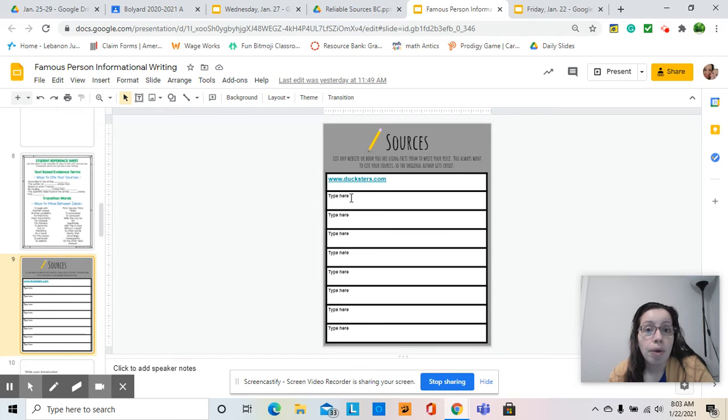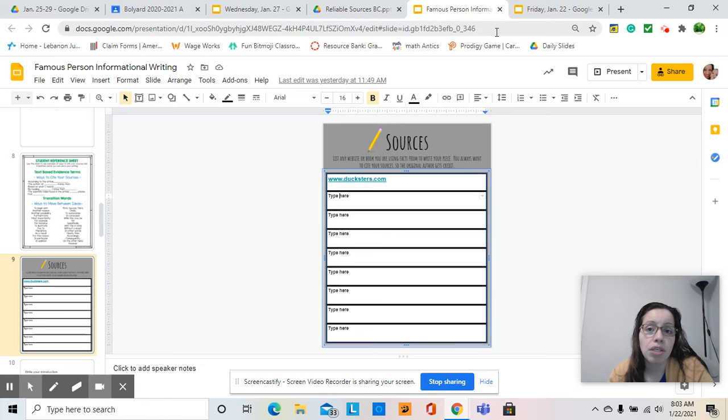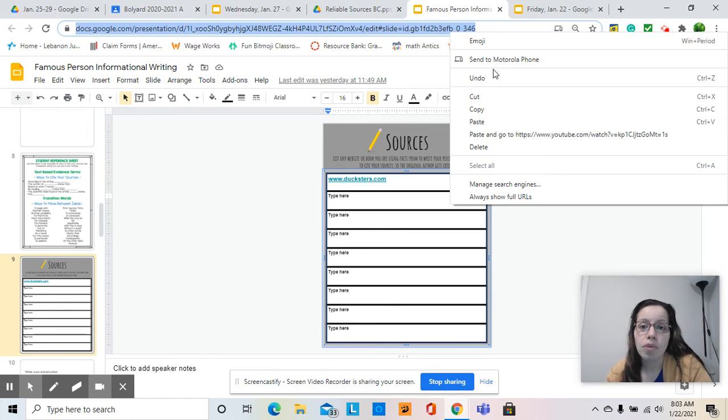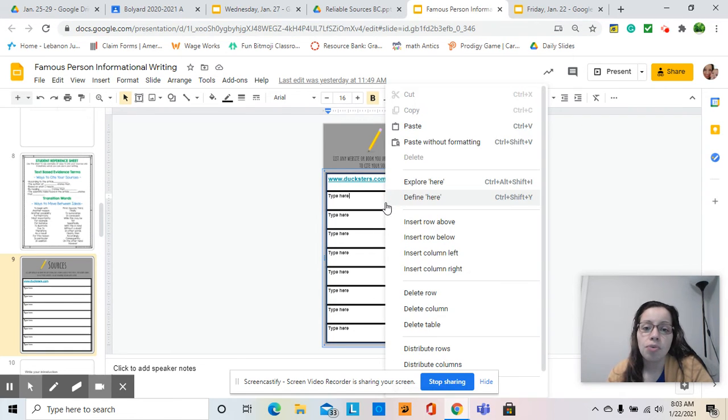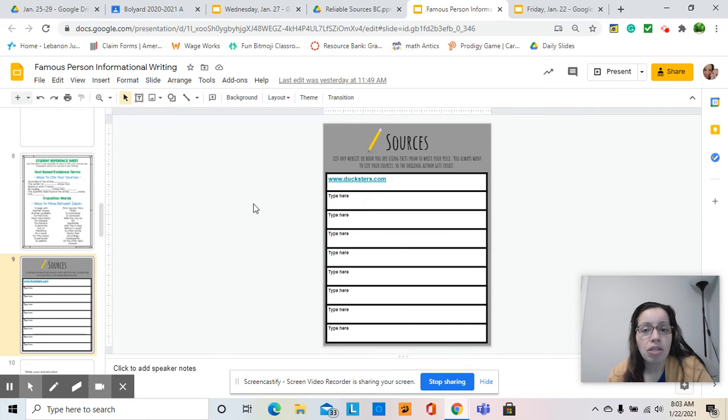Are there any other websites that you might want to research information on? If you do, when you find more information, you need to go to the bar here, copy it, and then paste it here. So you would paste and it would appear right here. We want to make sure that you have all of your sources of information cited in here. If you've done more research, then you need to cite it.